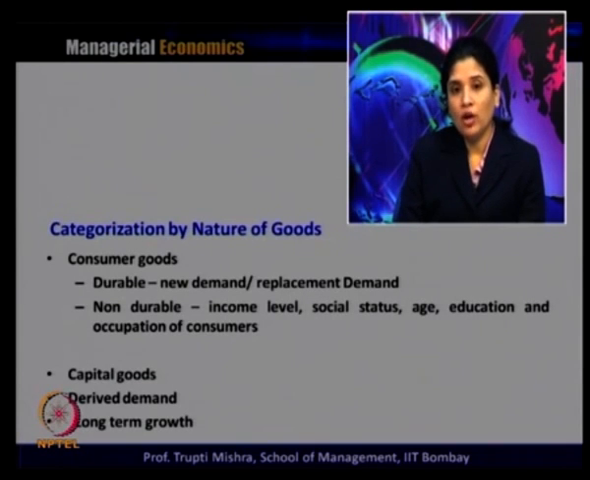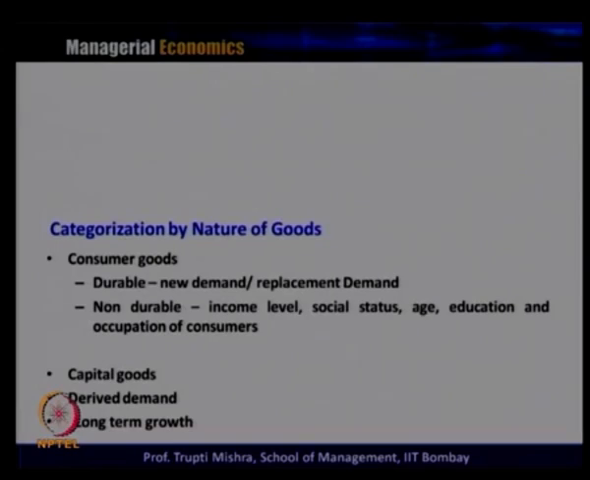So, for durable and non durable consumer goods the forecasting is different, because for durable goods the forecasting is mainly about what the new demand is going to be and what the replacement demand is, whereas in case of non durable goods the demand changes due to all these factors. The forecasting has to be done when there is a change in income, when the social status changes, when the age changes, when the education level changes, and also the occupation of the consumer.